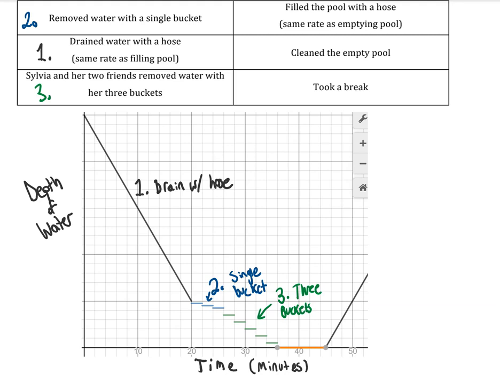So it's important that whenever you place these, that your gap when they were using 3 buckets is larger and around 3 times as big as the gap when Sylvia was doing it by herself. And I chose that she was doing it by herself first because I imagined that she got frustrated, so then she went and got 2 of her buddies to help her out. So then we get to a point where the pool is empty.